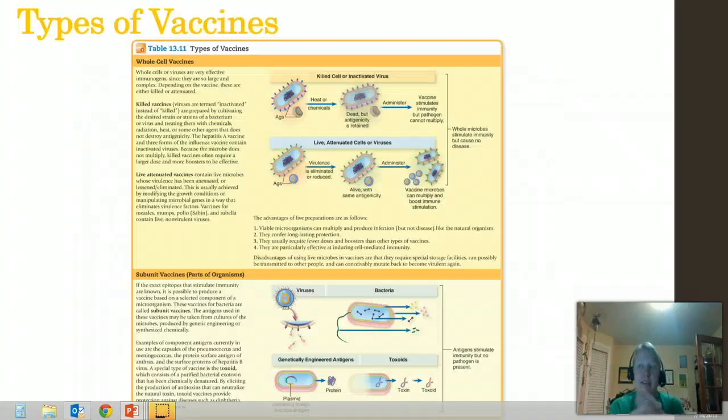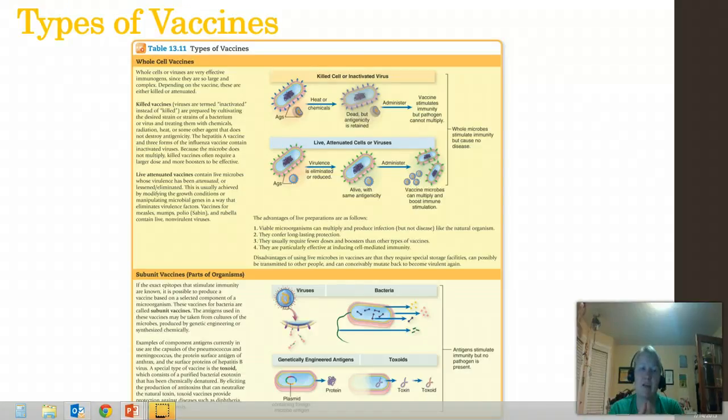So what types of vaccines do we have? We have two main groups. We have whole cell vaccines, where we deliver the entire pathogen to the body, and we have subunit vaccines. We're going to talk about each of these. The whole cell vaccines are kind of the more common vaccine, but I think that you're going to start seeing a lot more subunit vaccines come on the market in the future.